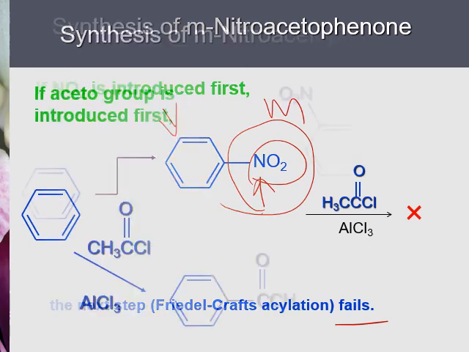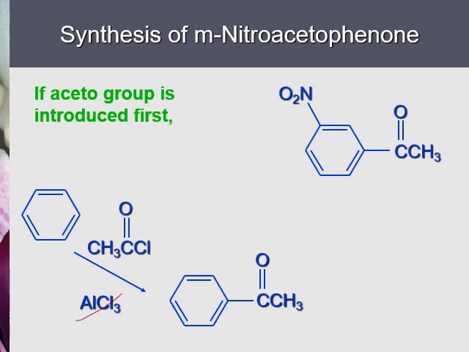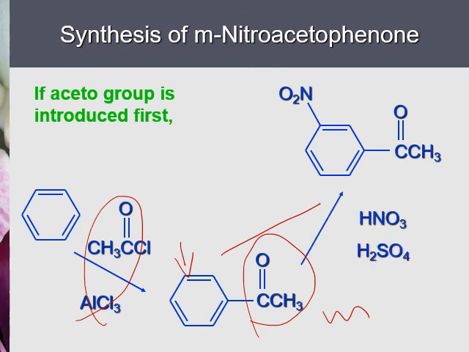So this doesn't work. If we perform Friedel-Crafts acylation reaction first, the product is adding an acetyl group to the benzene ring. And the acetyl group is a meta director. So the next step goes to here, meta position. And the product can be easily achieved by adding a nitric acid and sulfuric acid mixture. So this example shows that when a reaction involves Friedel-Crafts acylation reaction, not only the sequence you need to consider, but also the limitations of the Friedel-Crafts acylation reactions need to be considered.